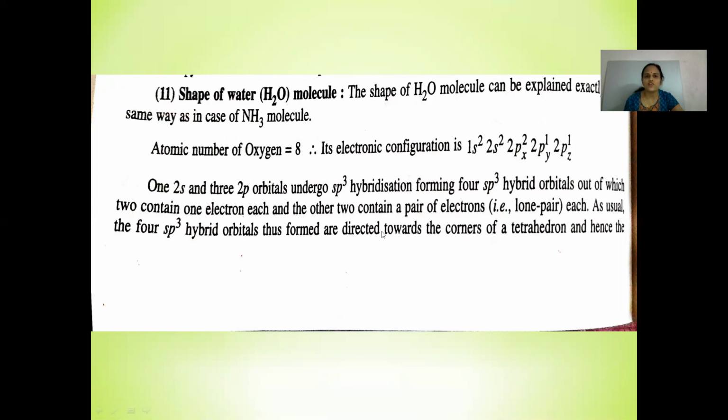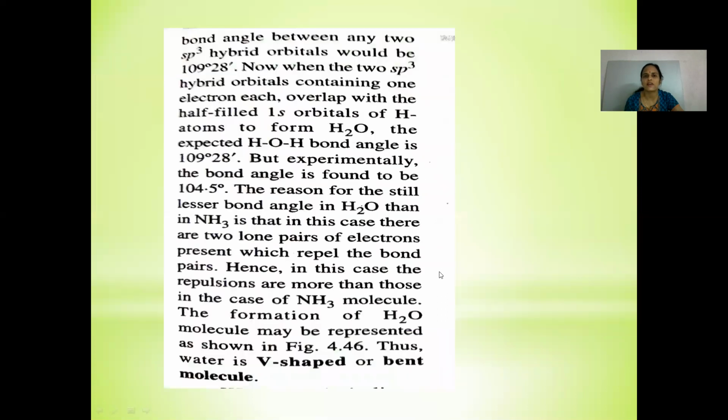One 2s and three 2p orbitals undergo sp3 hybridization, forming four sp3 hybrid orbitals, out of which two contain one electron each and the other two contain a pair of electrons, that is, a lone pair each. As usual, the four sp3 hybrid orbitals thus formed are directed towards the corners of a tetrahedron, and hence the bond angle between the two sp3 hybrid orbitals would be 109 degrees 28 minutes.